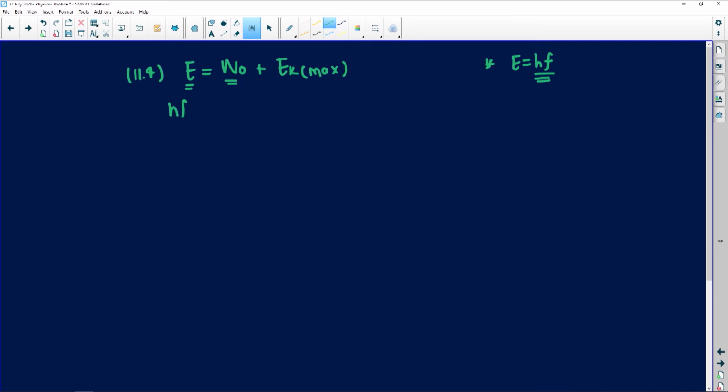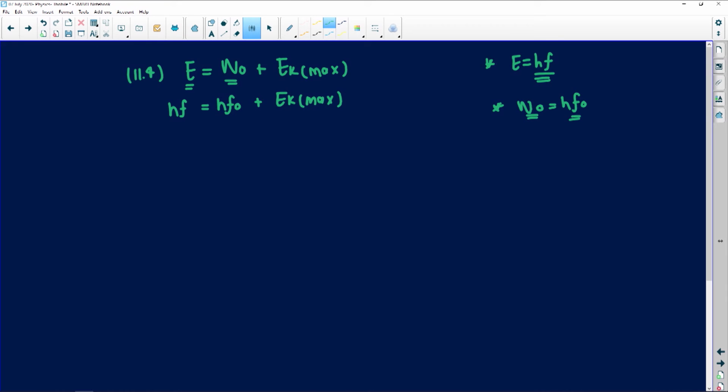So I'm going to say hf on this side, and then my work function, which you also get on your formula sheet, but you can also know it off by heart: W0 is equal to hf0, the threshold frequency. So I can replace this by this. I can say hf0 plus my EK max, because I don't have my work function and I don't have my energy, but I am given the frequency for cesium.